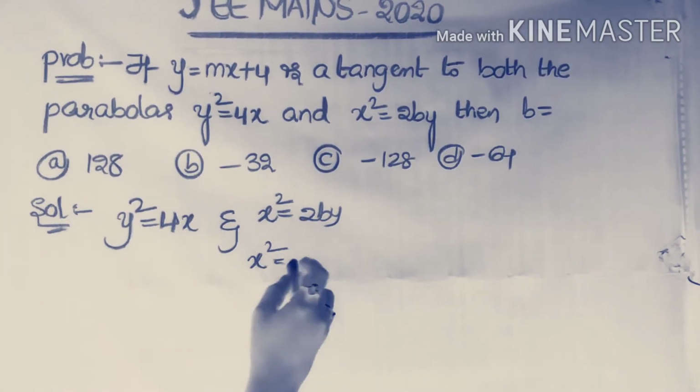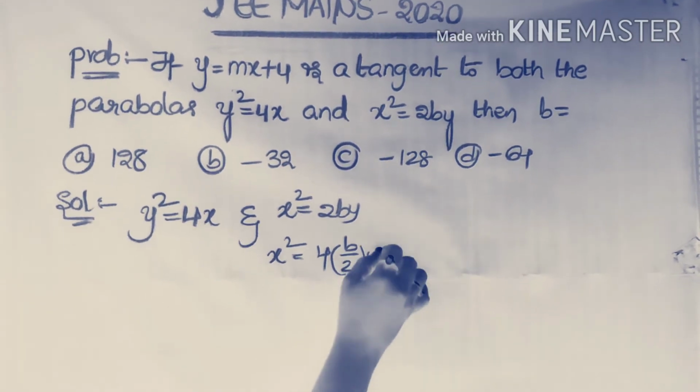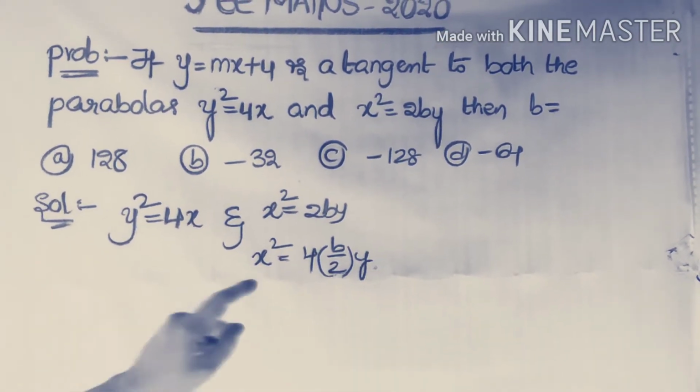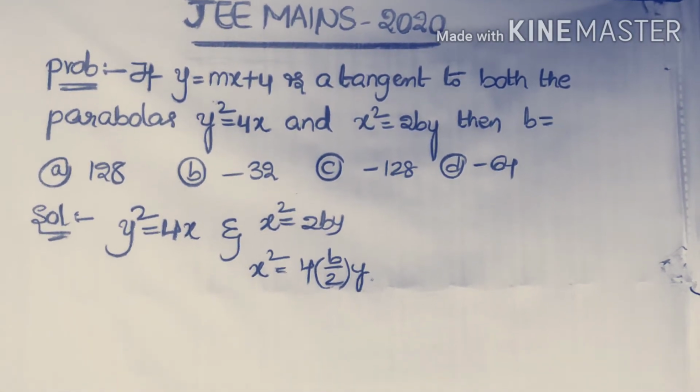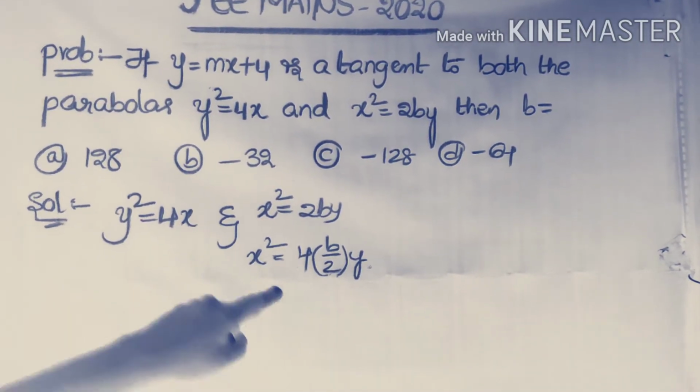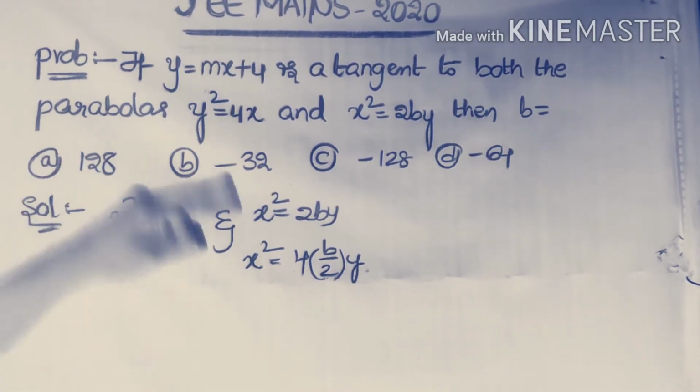Now the second equation is taken as x² = 4 · (p/2) · y, which is nothing but 2py. Now we are converting this equation into the form x² = 4by. For that we are writing like that. Now y² = 4x is the first parabola and this is the second parabola. Given that y = mx + 4 is a tangent to both of the parabolas.